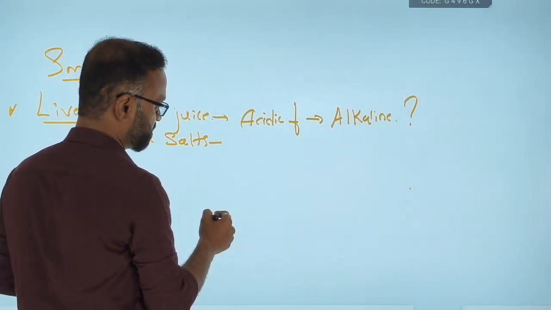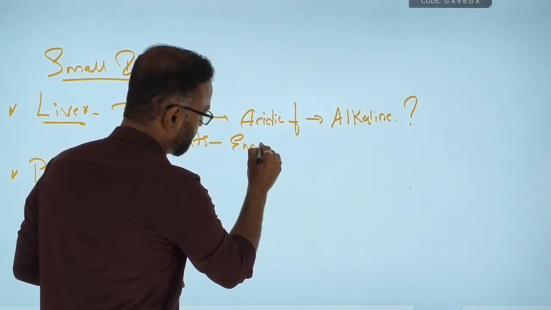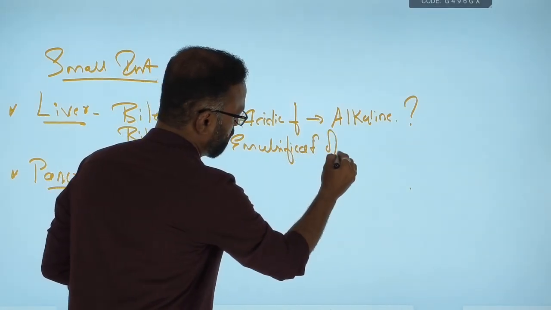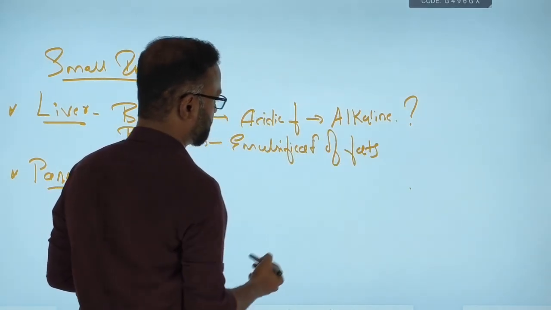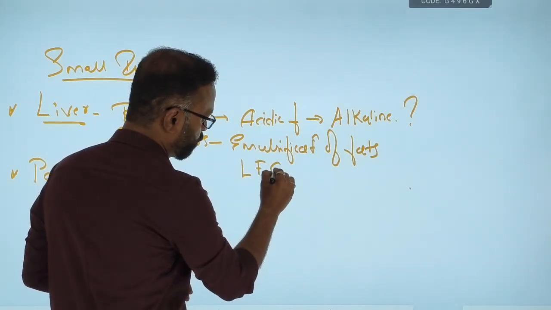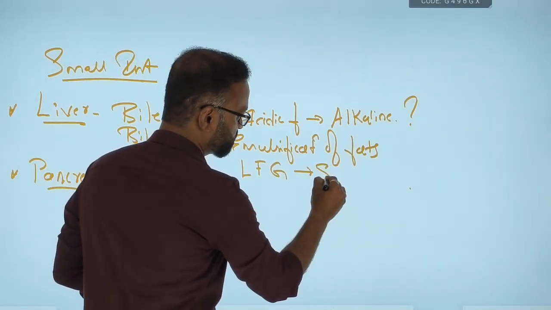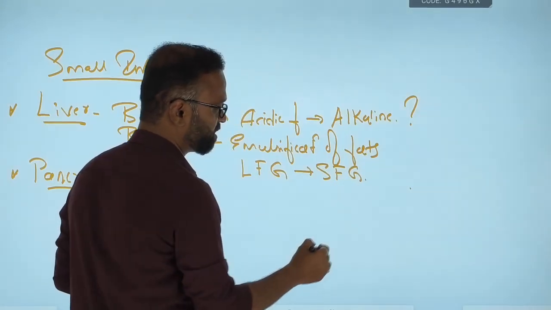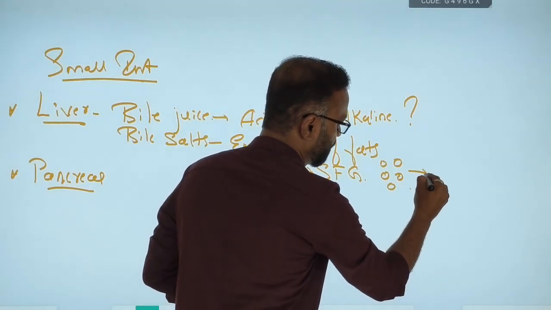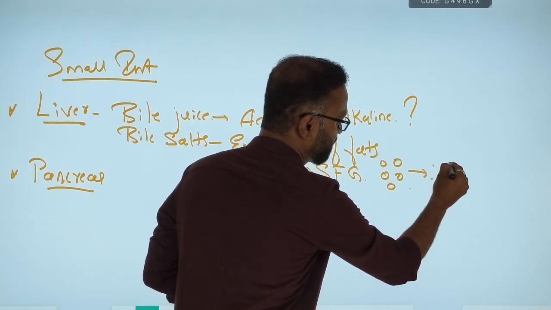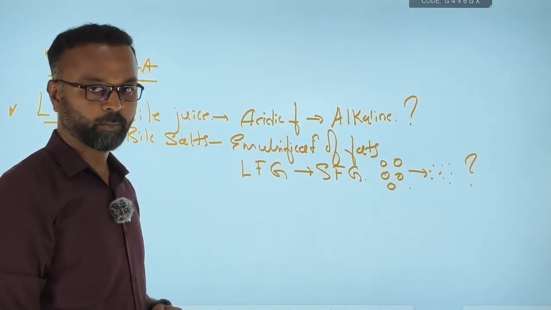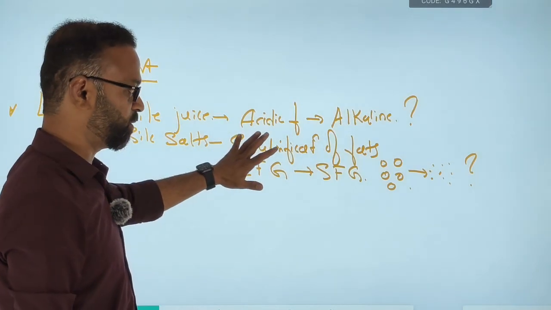Bile salts will help in emulsification of fats. That means it will break down larger fat globules into smaller fat globules. Why? You will understand when we discuss the pancreatic juice. But remember these two now.